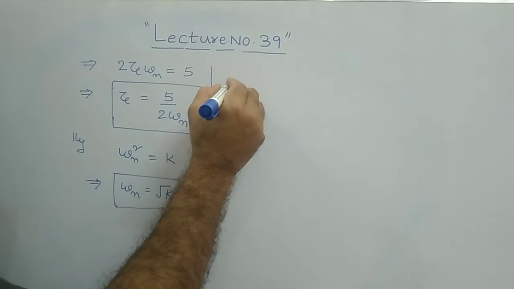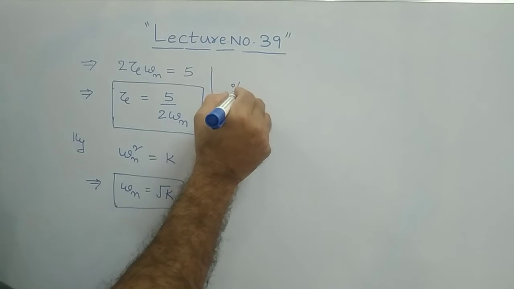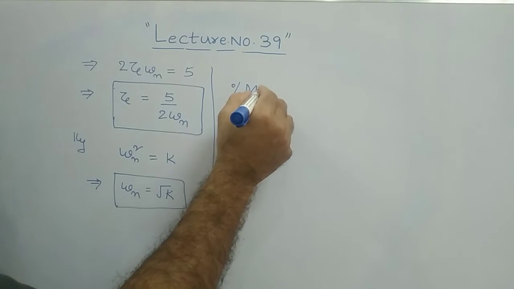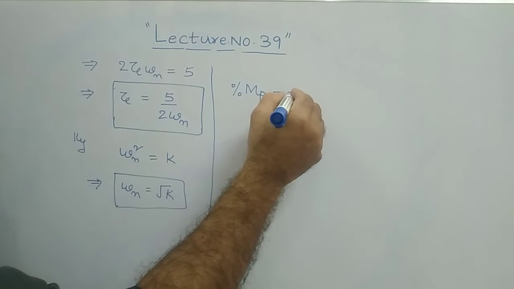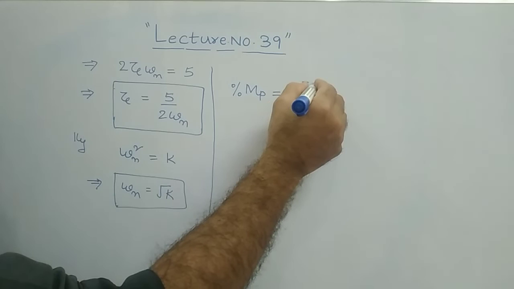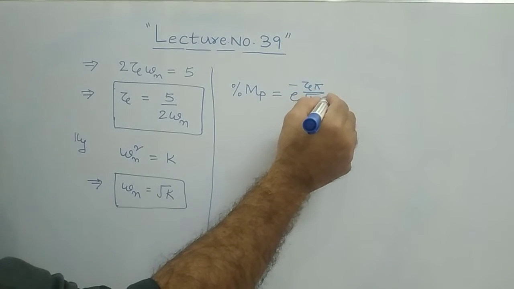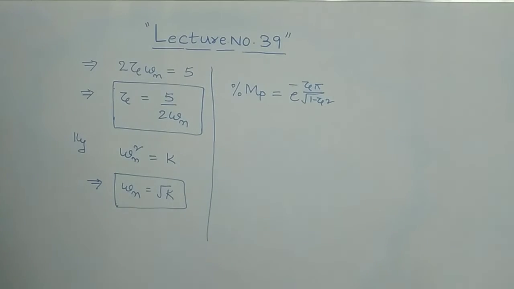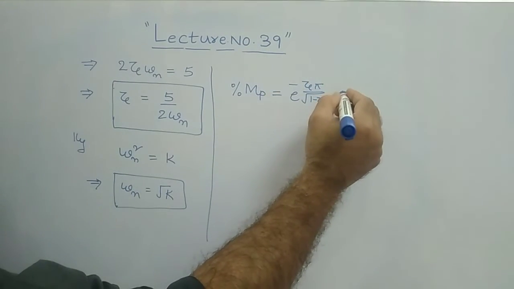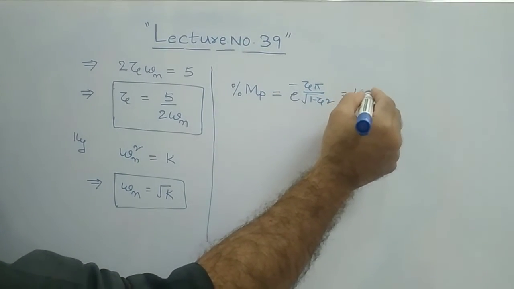What is the peak overshoot? What is the formula? The percentage of peak overshoot MP is equal to e power minus zeta pi by square root of 1 minus zeta square. This is the formula for your peak overshoot, and this much is equal to the given 16%.